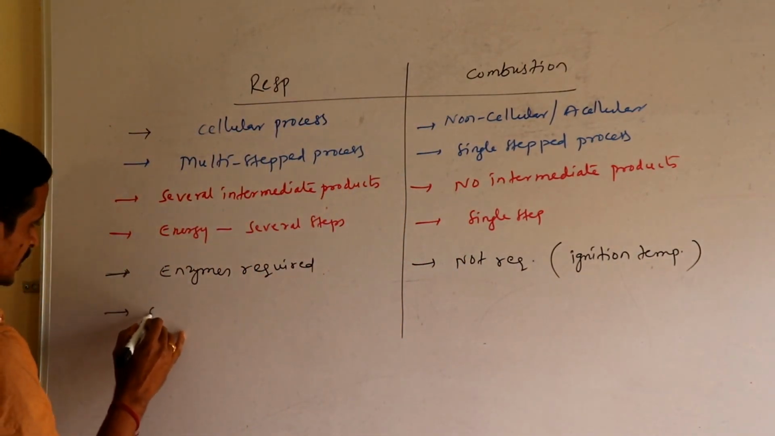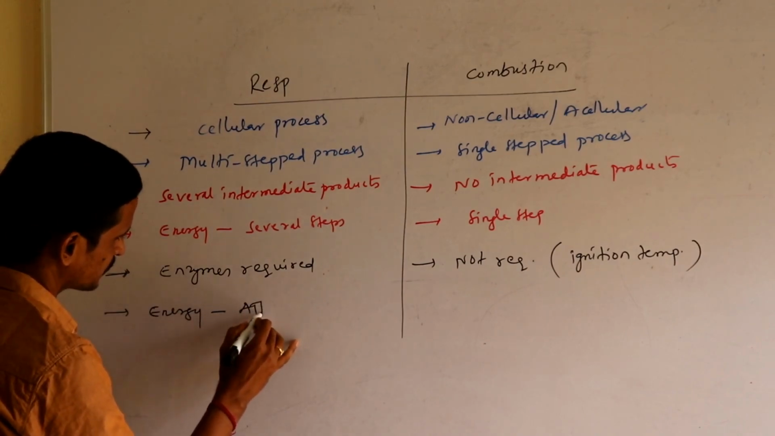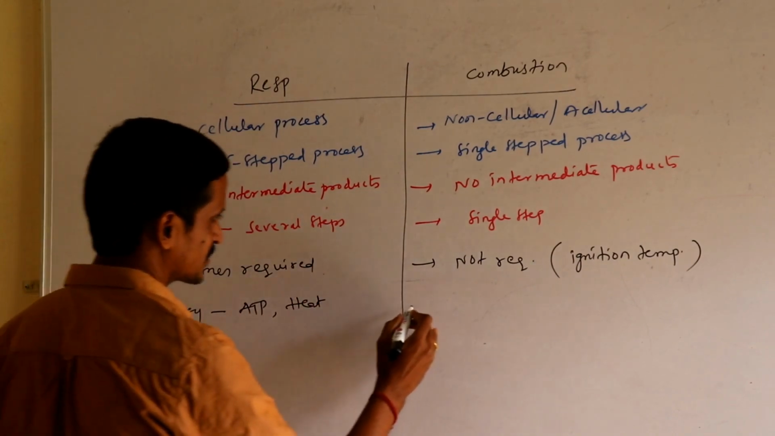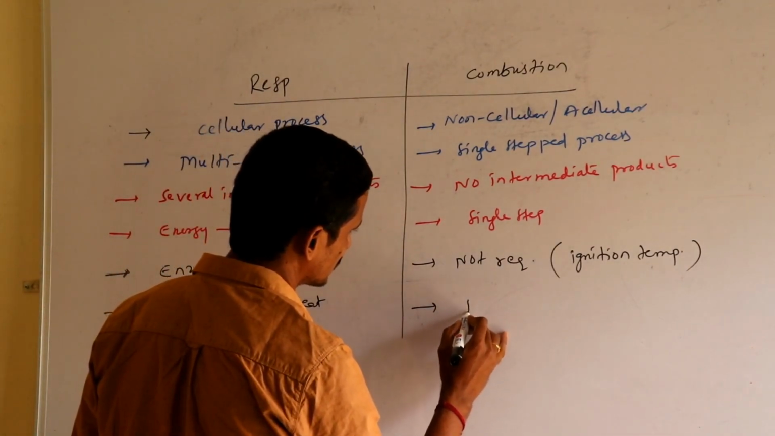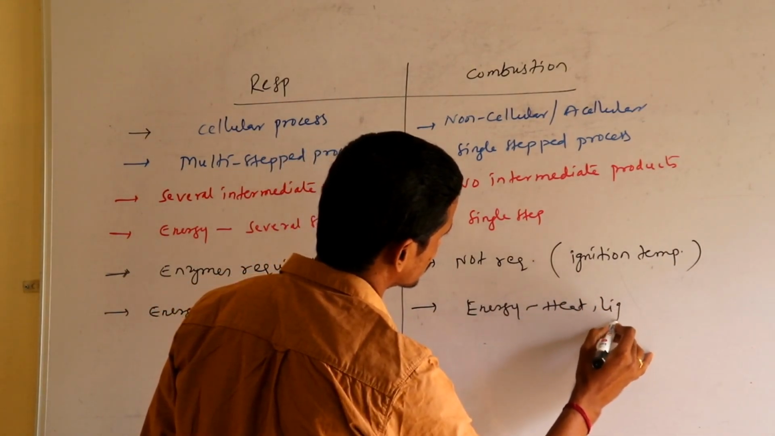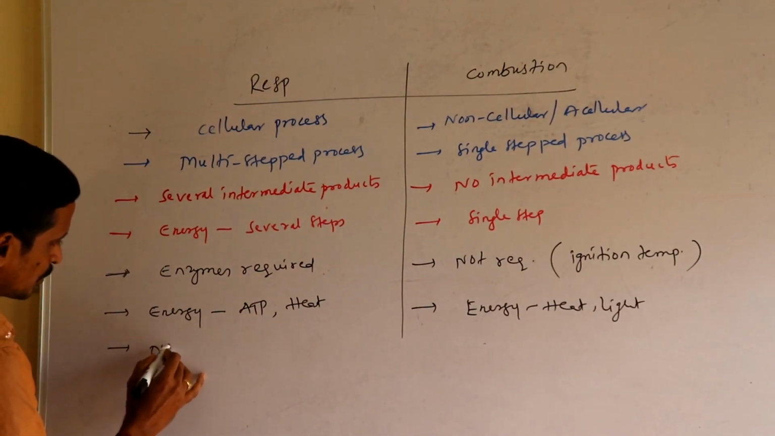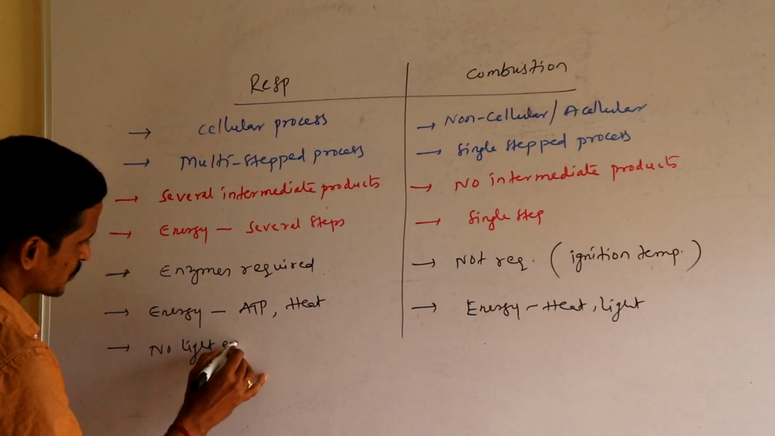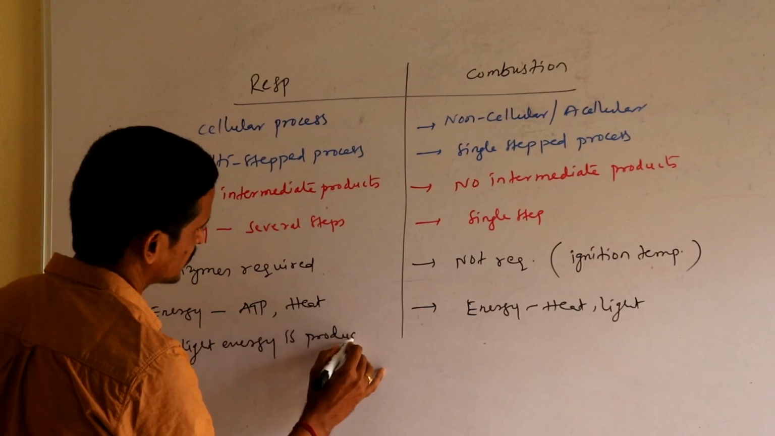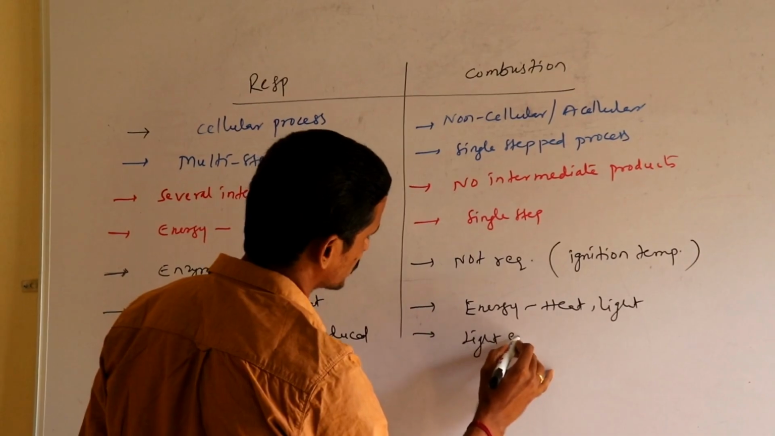Next, in respiration, energy is released in the form of ATP and some heat is produced, whereas in combustion, energy is released in the form of heat and light energy. In respiration no light energy is produced, whereas in combustion, light energy is produced.